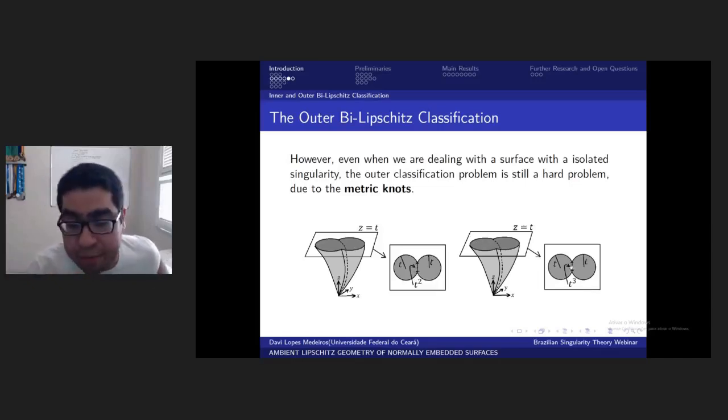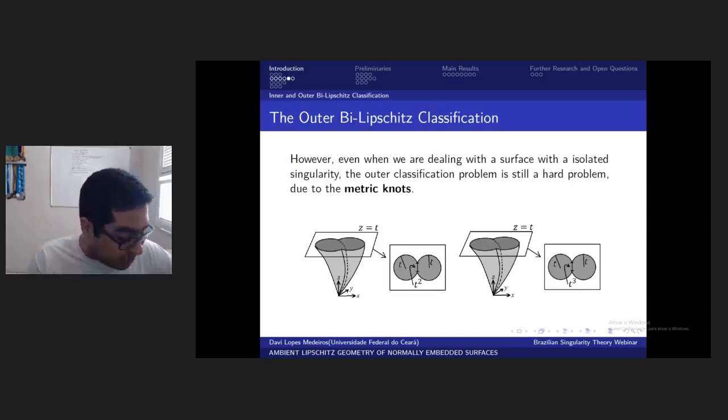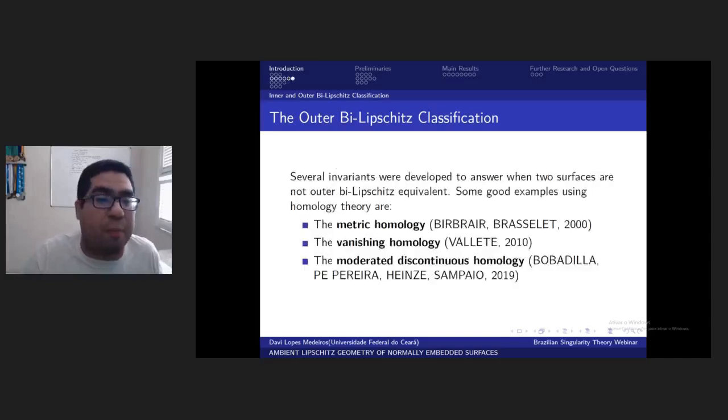So even if we don't have any topological knot on the link, we can have metric knots here. So the Lipschitz classification of surfaces by the outer metric is a very hard one because we have two classes, or even more, we are still doing research on it. So that's indeed a very hard problem.